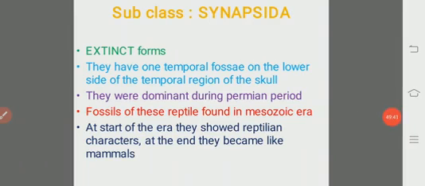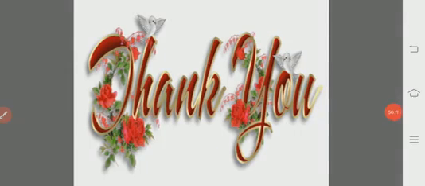So these are all the subclasses, superorders and orders of the class Reptilia. In the class Reptilia, today only four orders are still alive, namely Chelonia, Rhynchocephalia, Squamata and Crocodilia. The remaining subclass animals have become extinct. This is all about the classification of the reptiles. Thank you one and all.